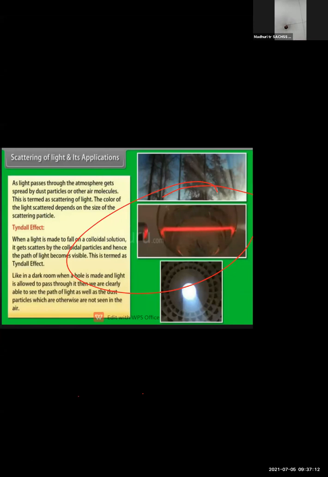Even when a beam of light enters our house from a window through a small hole, the rays are spread in all directions. So this phenomenon is called scattering of light.